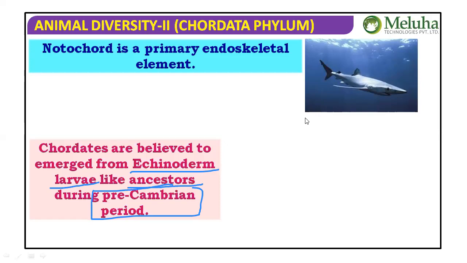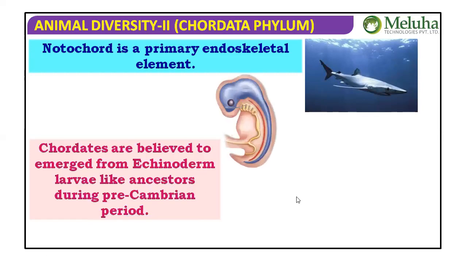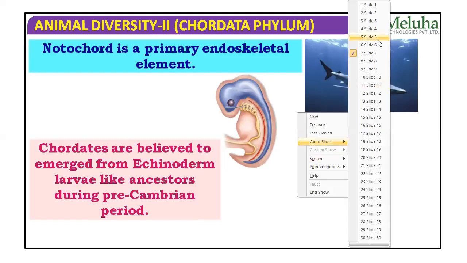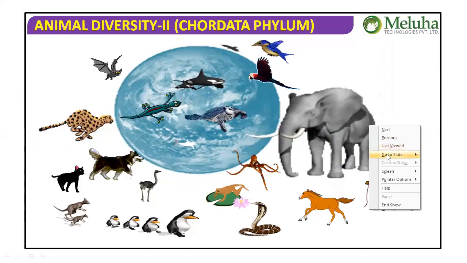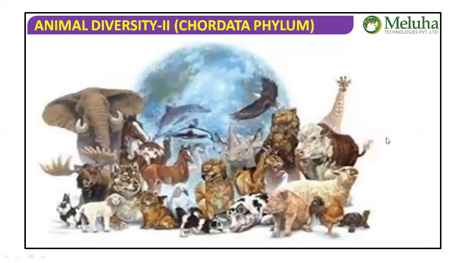Wait a minute. I think we made a small mistake earlier, so we have to go back. One of our students reminded us that the chordates have a regulative embryo, because they belong to the division Deuterostomia.